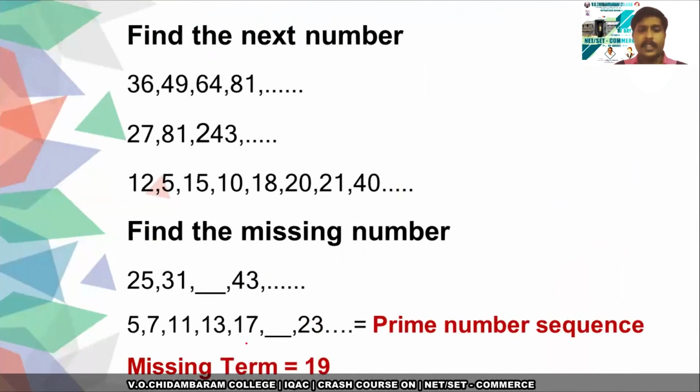So next sequence, if you have a look into it, you can find that it is nothing but a prime number sequence. So the missing term is 19.